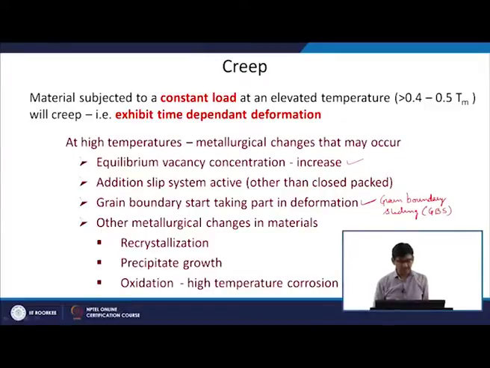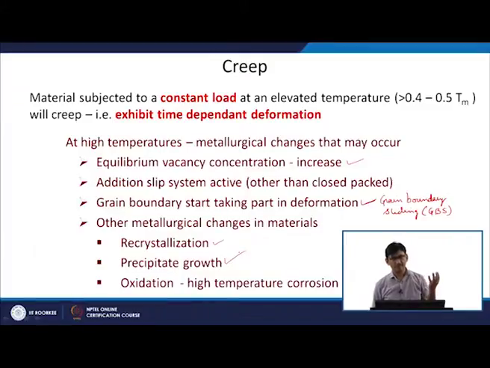Other metallurgical changes which may occur: you will have a recrystallization process at high temperature. Precipitate growth will always take place at high temperature. You will have more diffusion of solute atoms, so precipitate growth takes place.